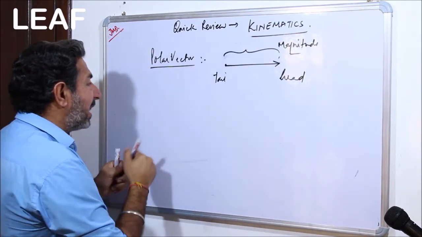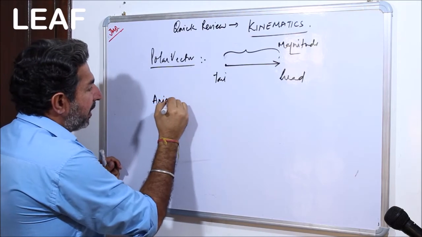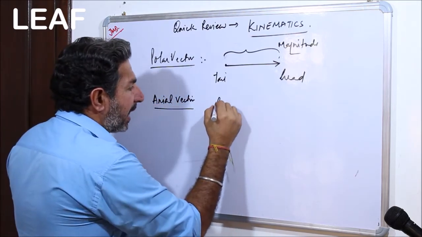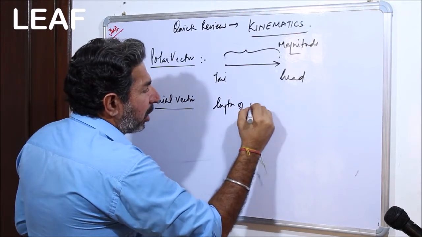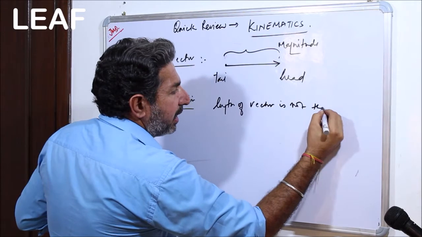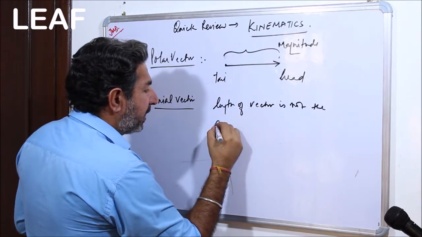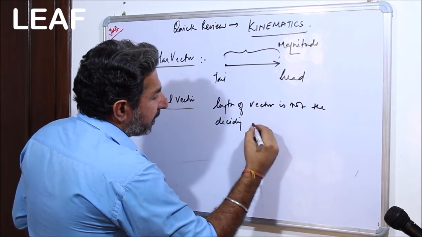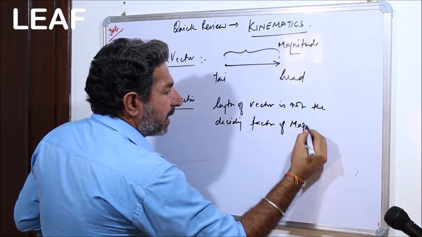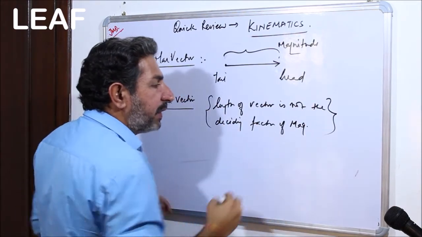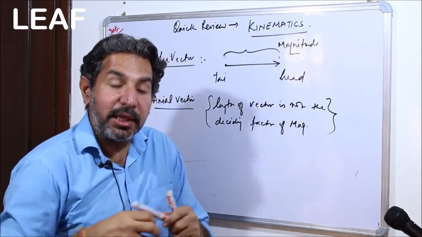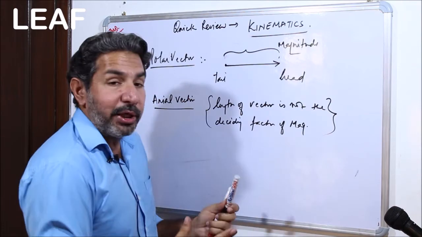In case of axial vector, the basic difference is that the length of the vector is not the deciding factor of magnitude. Means with the length of the vector, we cannot tell the magnitude.